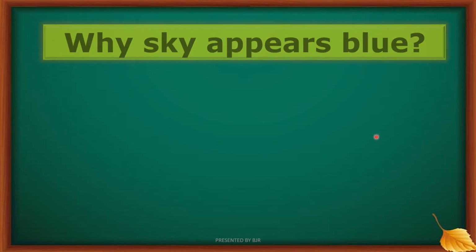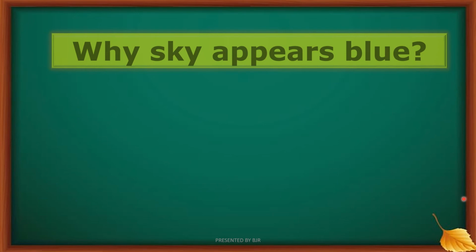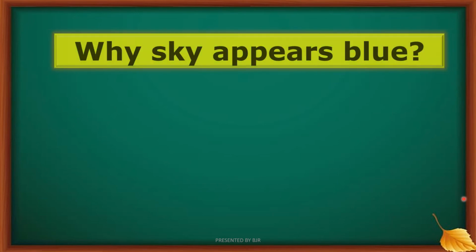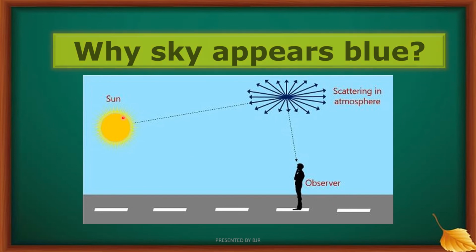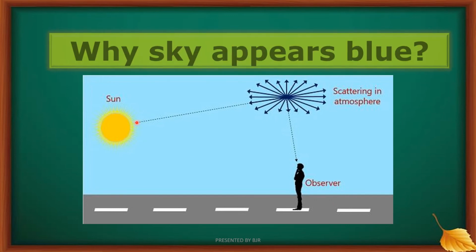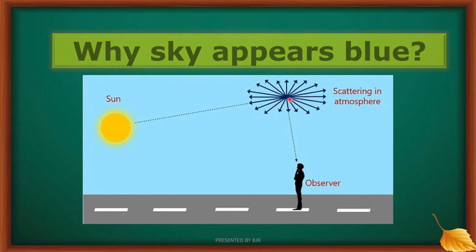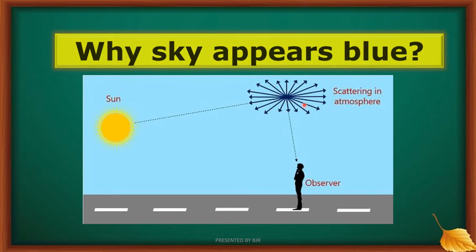So with the knowledge of the scattering of light, we can answer why sky appears blue. Okay, see here. Here is an observer. Here is the sun. This is the sunlight, and here is an atom which is exposed to sunlight.